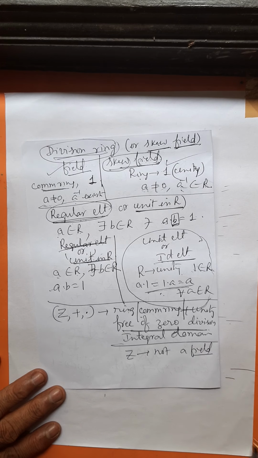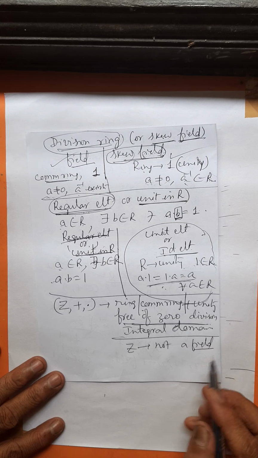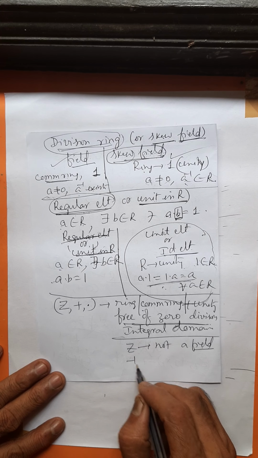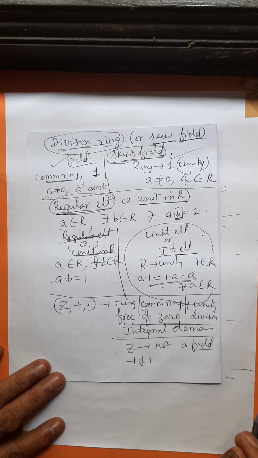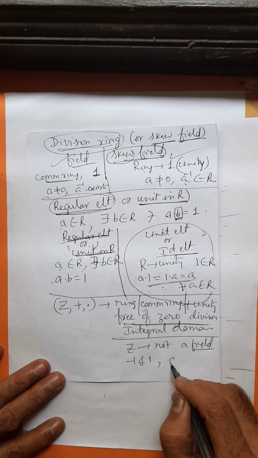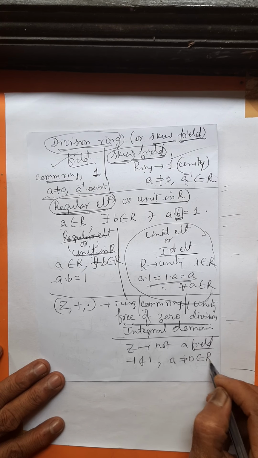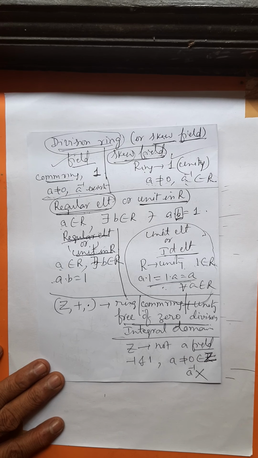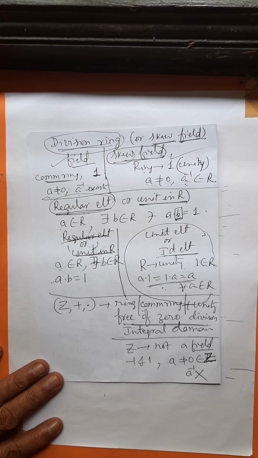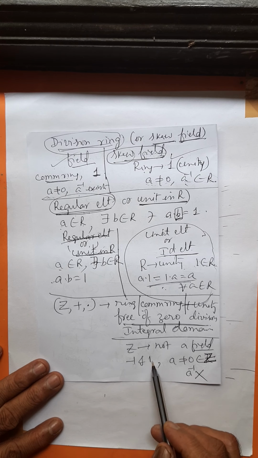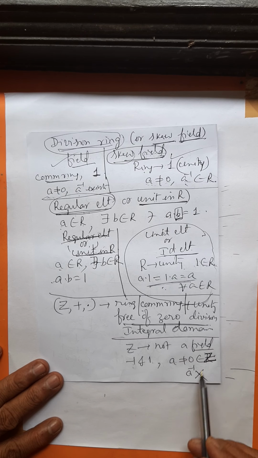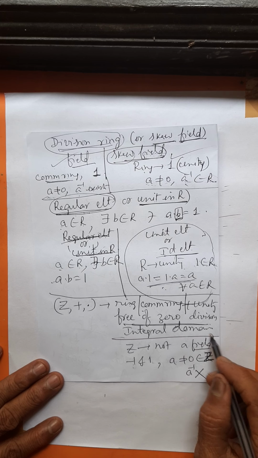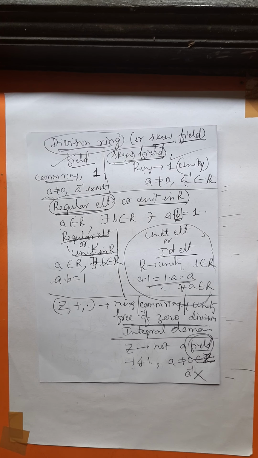Why is Z not a field? It is not a field because, except minus 1 and plus 1, no other integer has a multiplicative inverse. For 5, 1 by 5 is not there, no inverse. For 100, there is no multiplicative inverse. 1 by 100 is not an integer. Except minus 1 and 1, no other integer has a multiplicative inverse. Therefore, it is not a field, as we are repeating again.